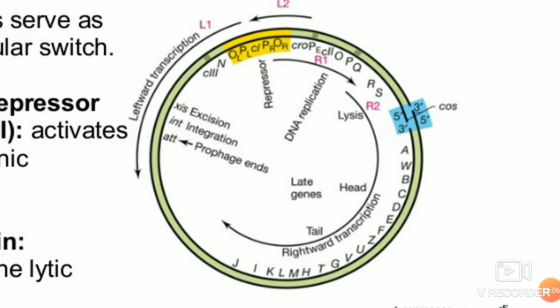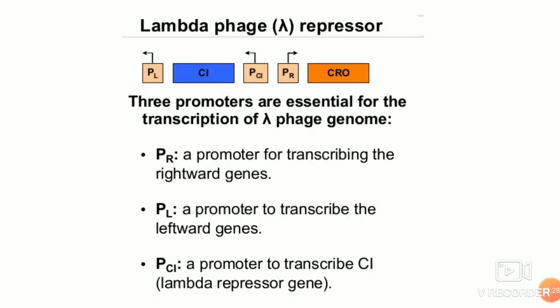If the right region is activated, you have the DNA replication machinery, that is O, P and Q, and the Q anti-termination protein, and RS, which are important in lysis, and A, W, B, C, D, all these proteins, that is the head and the tail proteins, which are the late genes that are produced. So PL, PR and PCI are the important promoters which are regulated as soon as the circular prophage is there in the bacterial cell.